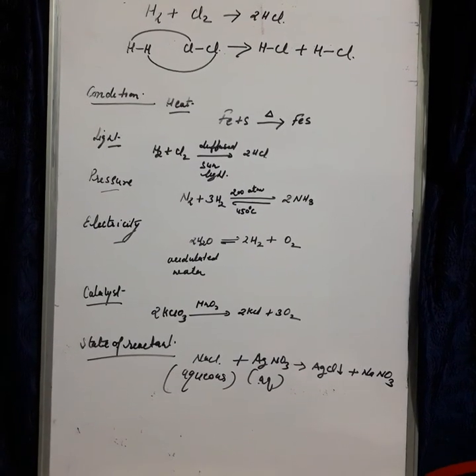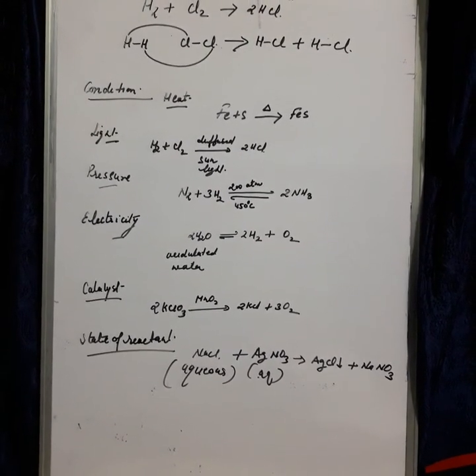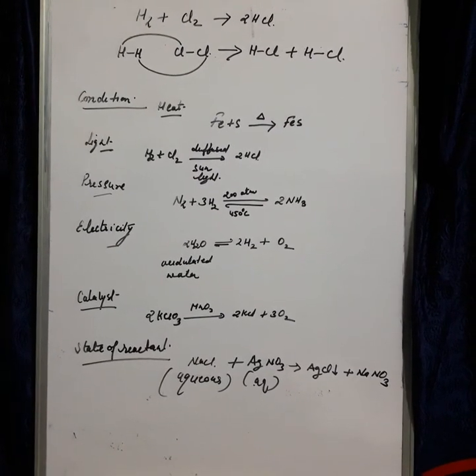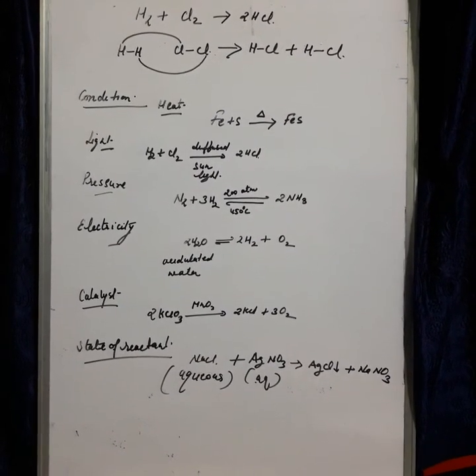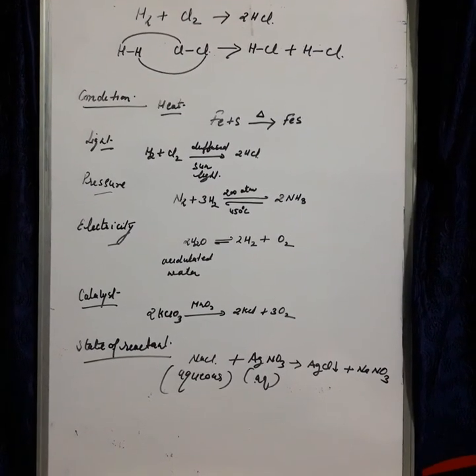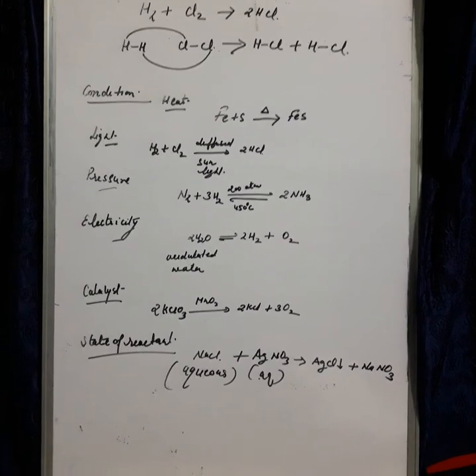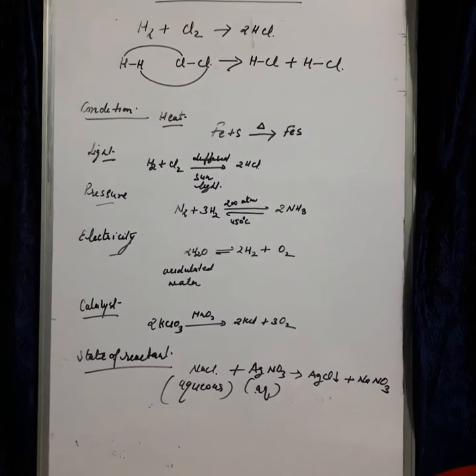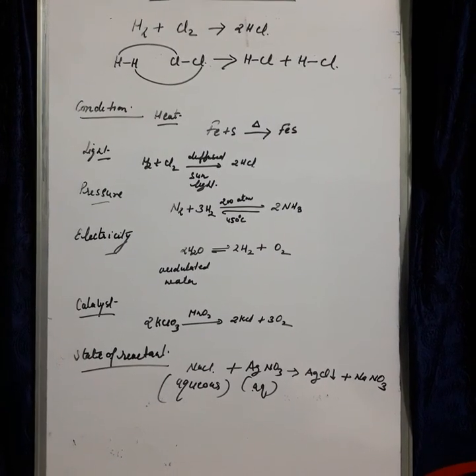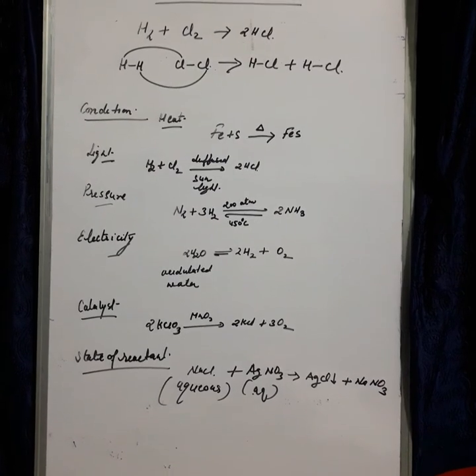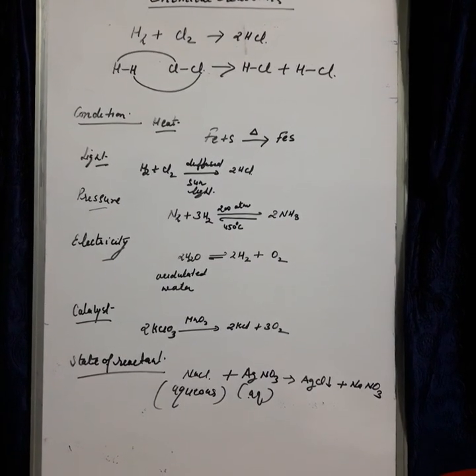Then electricity, electric current. Certain reactions take place in the presence of electric current, like electrolysis of acidulated water. What is acidulated water? Pure water is a bad conductor of electricity. It will not allow electric current to pass through it. So by adding a few drops of sulfuric acid, we can electrolyze